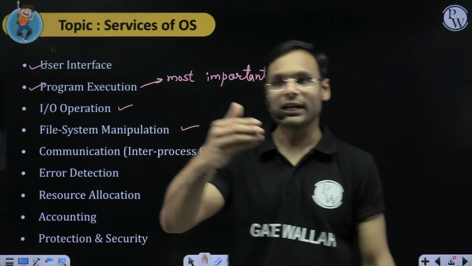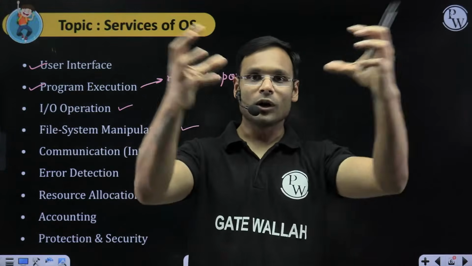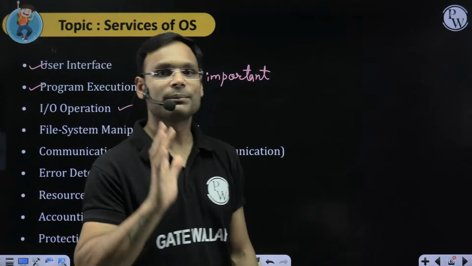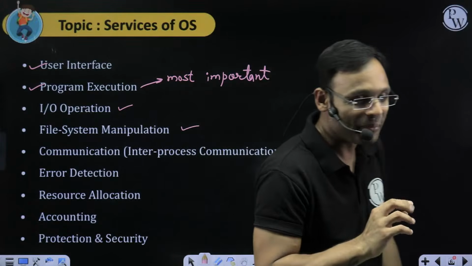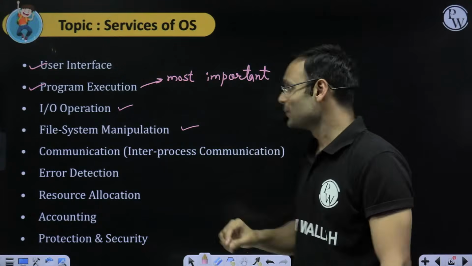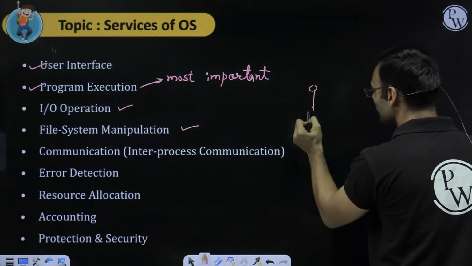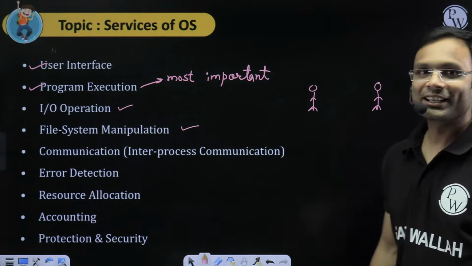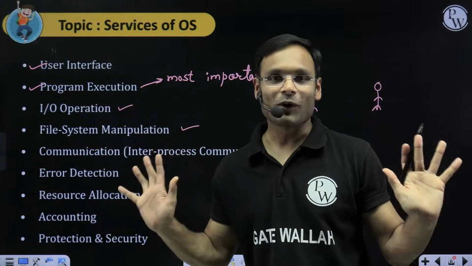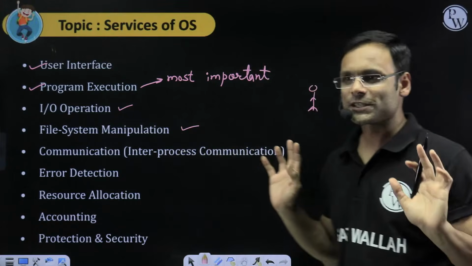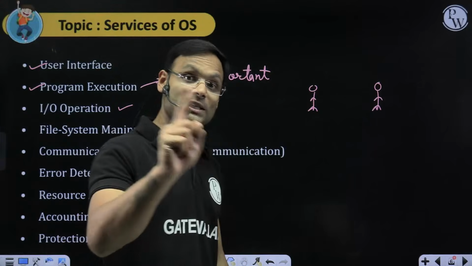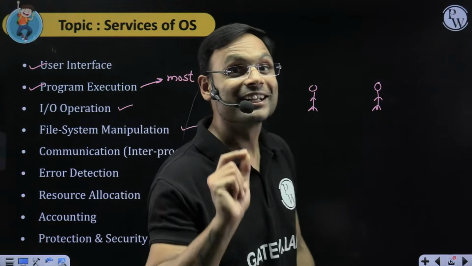Next, communication. If two different application programs want to communicate, they cannot communicate directly. They have the operating system in between. You can imagine that situation when husband and wife have had a big quarrel, a big discussion, and they are not talking to each other. Now they want to discuss something but they are not talking to each other directly.